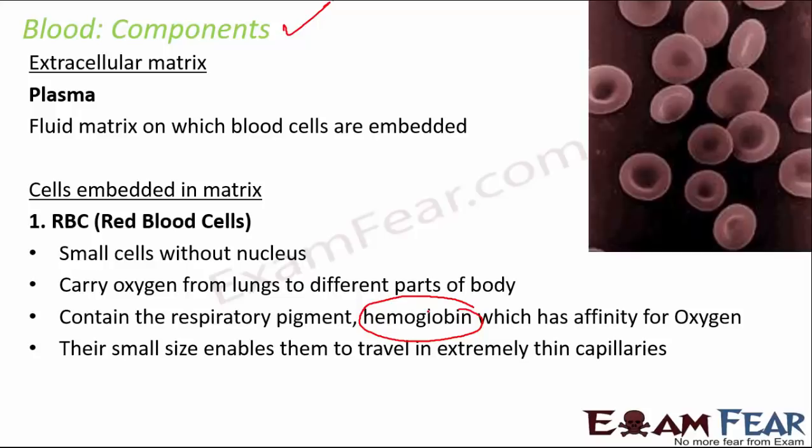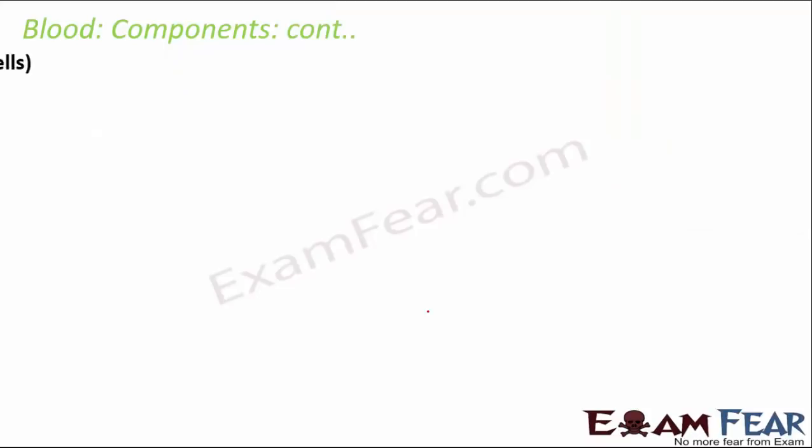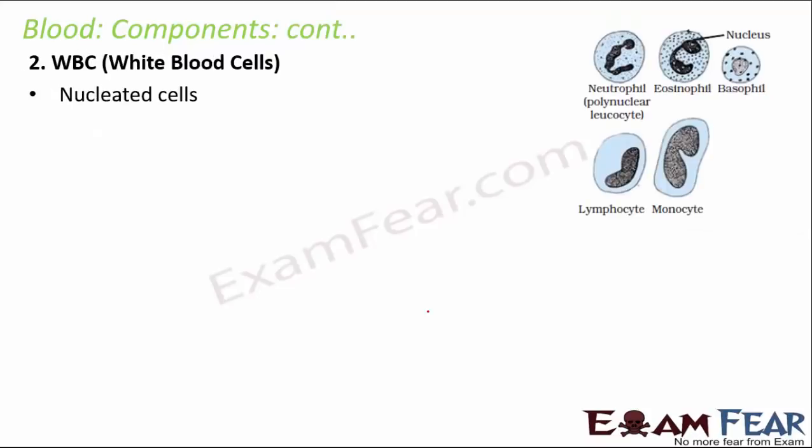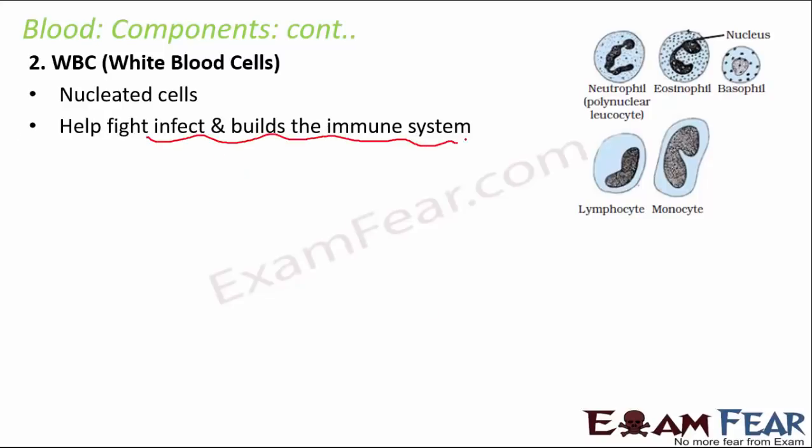So the red color of the blood that flows through our body is because of these red blood cells or hemoglobin. Then you have the second component, that is WBC or white blood cells. They have a nucleus and they help fight infection and build our immune system. Our body has its own immune system. So if anything goes wrong within the body, any small thing, the immune system fights back and protects the body. So these are the white blood cells. Now there are many different types of white blood cells, like neutrophil, eosinophil, basophil, etc. And these white blood cells have a very short lifespan. They live for 3 to 4 days in the human body.